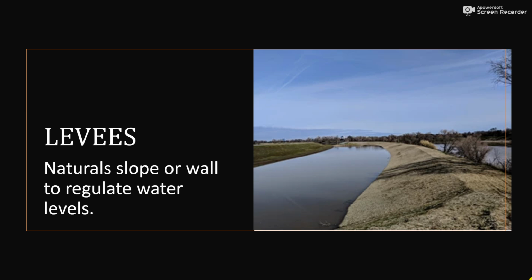Levees: natural slope or wall to regulate water levels. Long ridges of low height are formed along the banks, and these are called natural levees. They are formed by the sediments. A levee is a natural or artificial slope, embankment or wall to regulate water levels. It is usually earthen and often parallel to the course of a river.